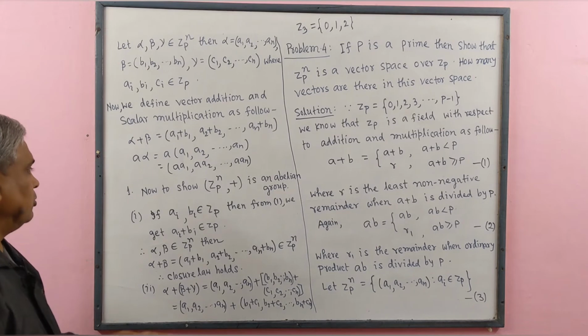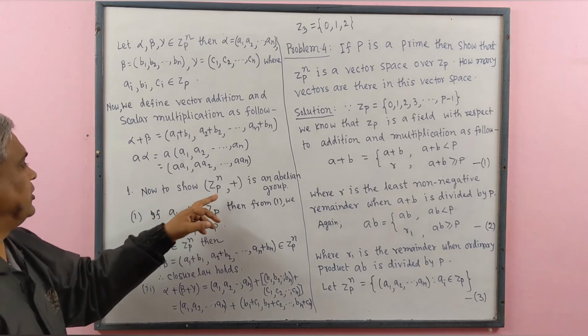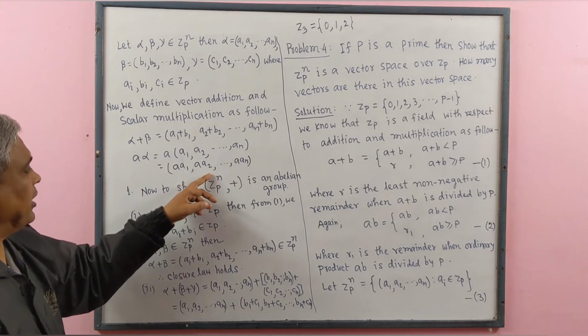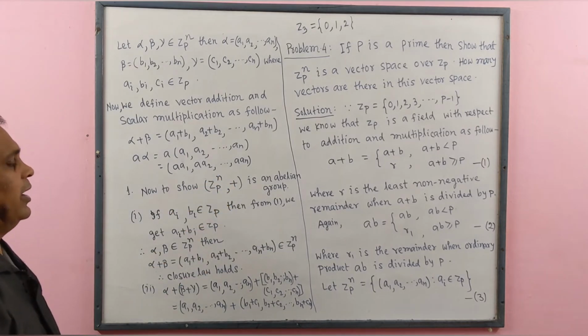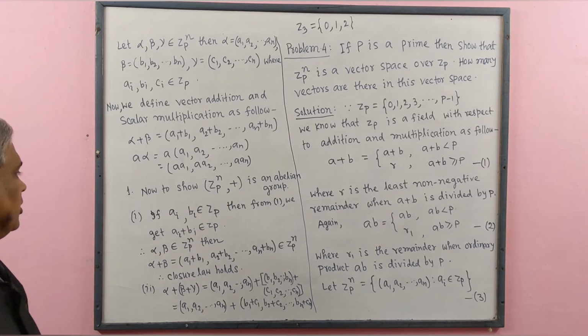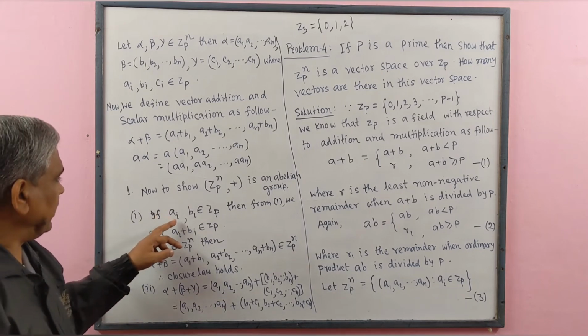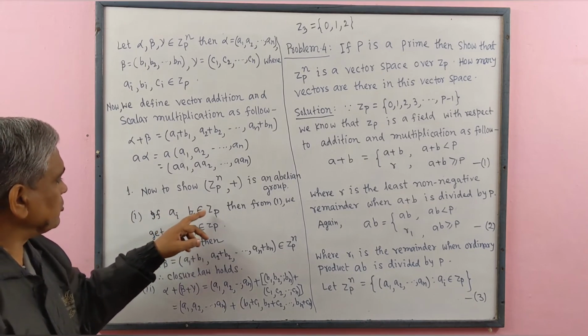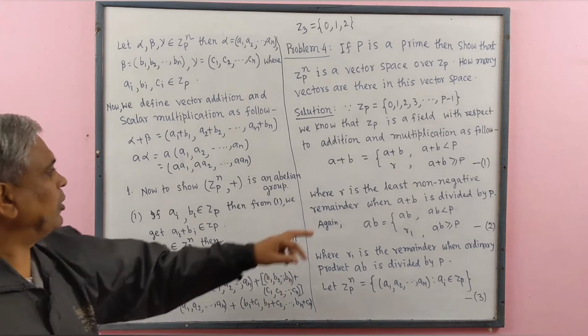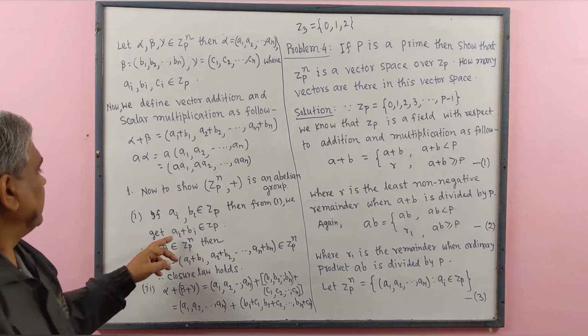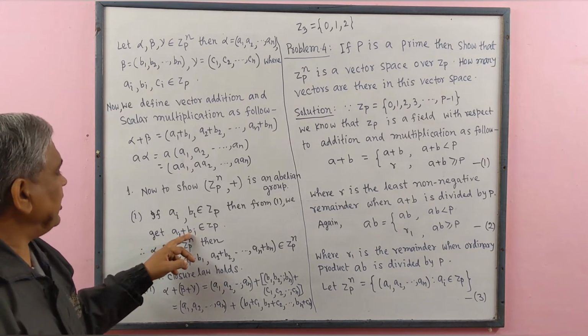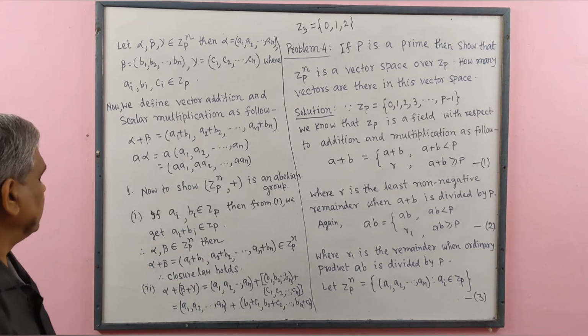Number 1. Now to show Zp to the power n with composition plus is an abelian group. If ai and bi belong to Zp, then from 1 we have seen that ai plus bi belongs to Zp.